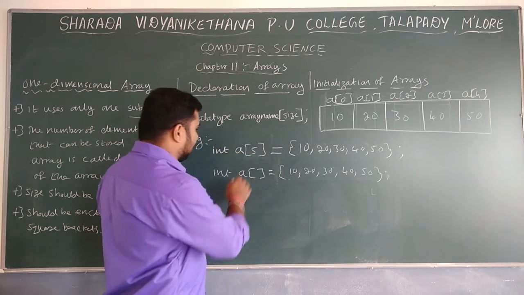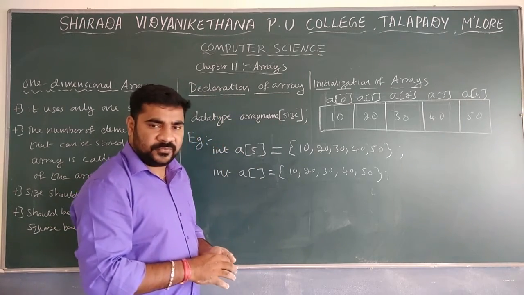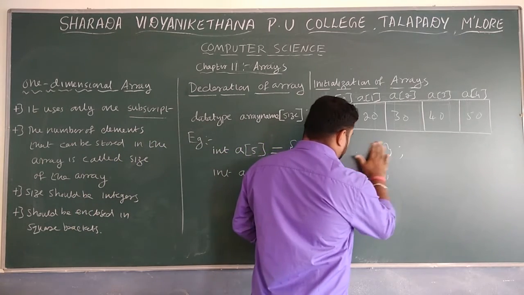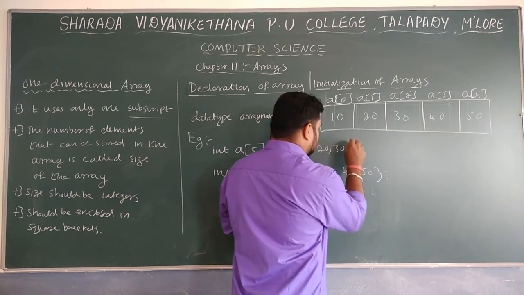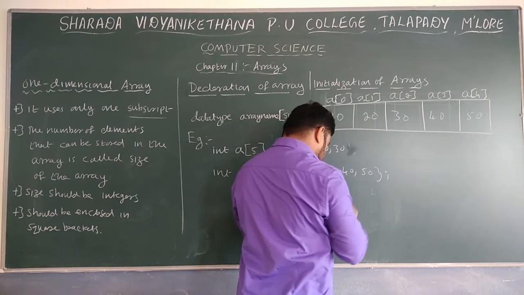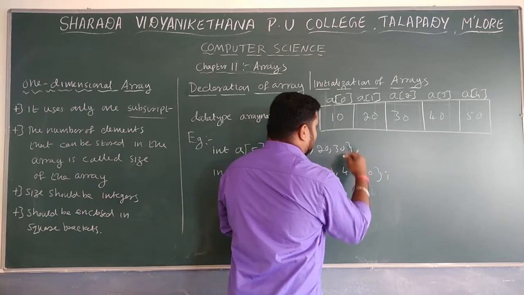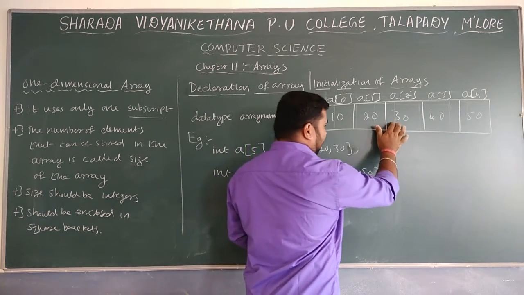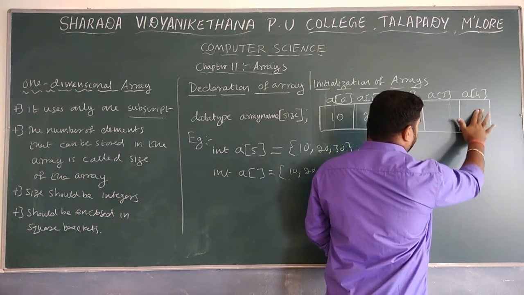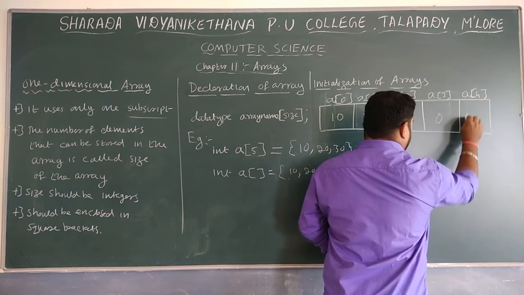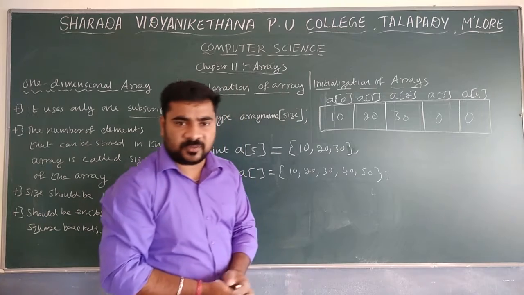Not only that, if you created A of 5 and give only 3 values, what happens? Only the 3 values are given, and the remaining 2 will be added as zeros. The remaining empty values will be 0.